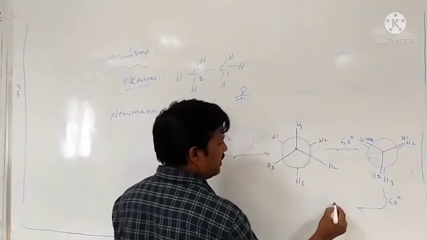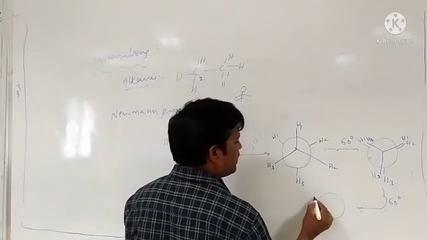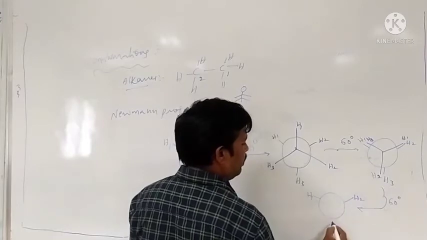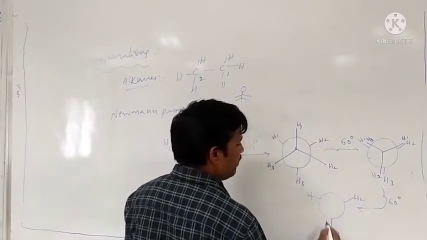The back carbon is the same: H1, H2, H3.